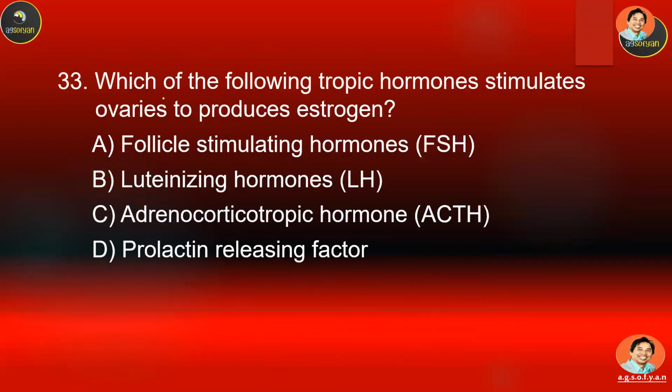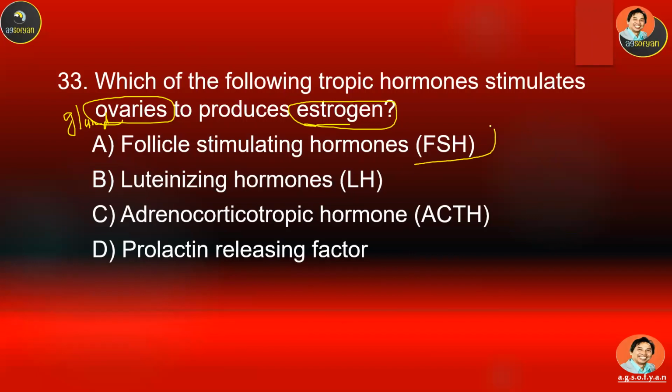Now, examples. Which of the following tropic hormones stimulate the ovaries? So the ovary is another gland that produces hormone, one of which is estrogen. So which one controls the production of estrogen from the ovary? Which hormone? These hormones are produced by the anterior pituitary gland. A, B, C, or D.